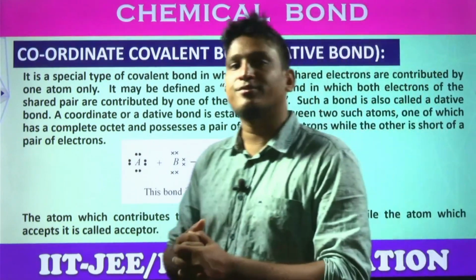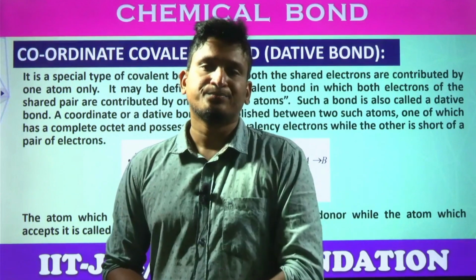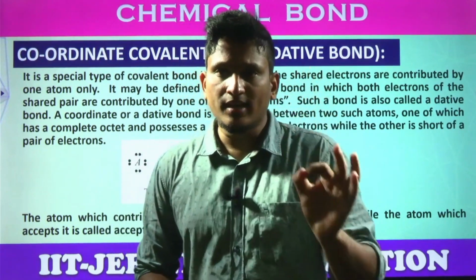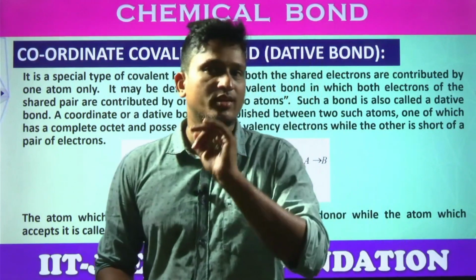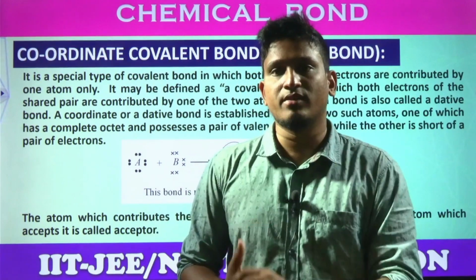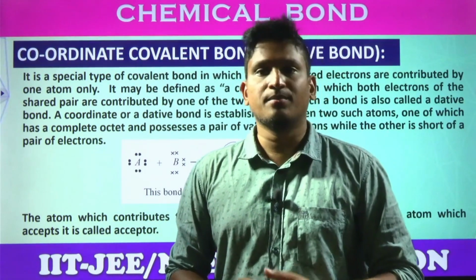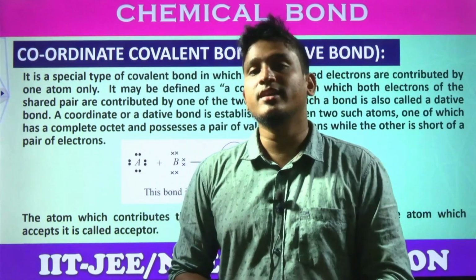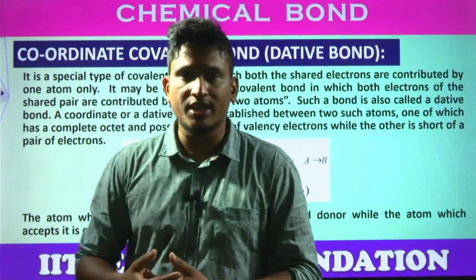Next, the last type of chemical bonding in this video, which is the coordinate covalent bond. What's the name? Coordinate covalent bond only. It's not coordinate ionic bond. So you already know the idea. Means here also sharing takes place, right? That's why it is named a covalent bond. This bond is also called a dative bond, students. And the reason behind this name, coordinate covalent bond, what is really happening? Sharing only. But how do they share the electrons?